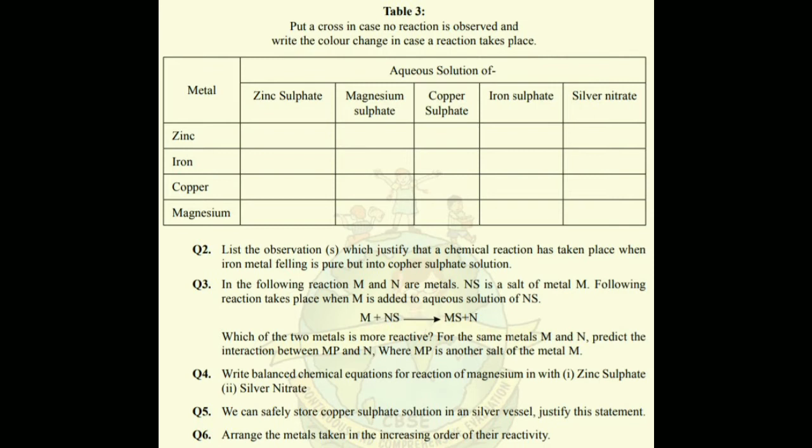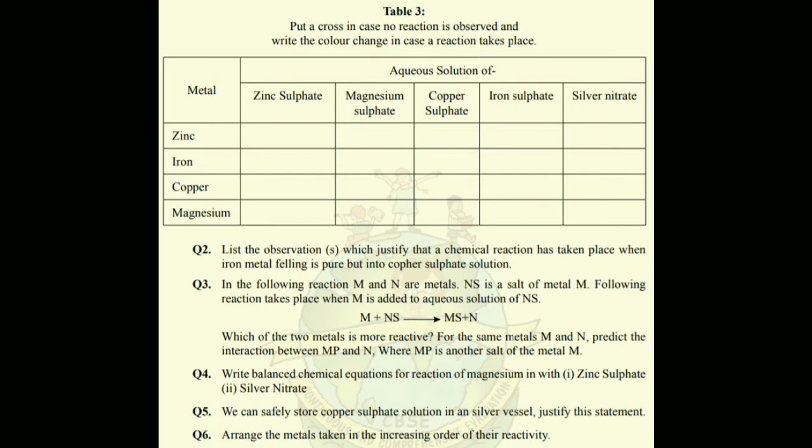As students already know that a more reactive metal displaces a less reactive metal from its salt solution, they can give the answer easily. For the same metals M and N, predict the interaction between MP and N, where MP is another salt of the metal M.